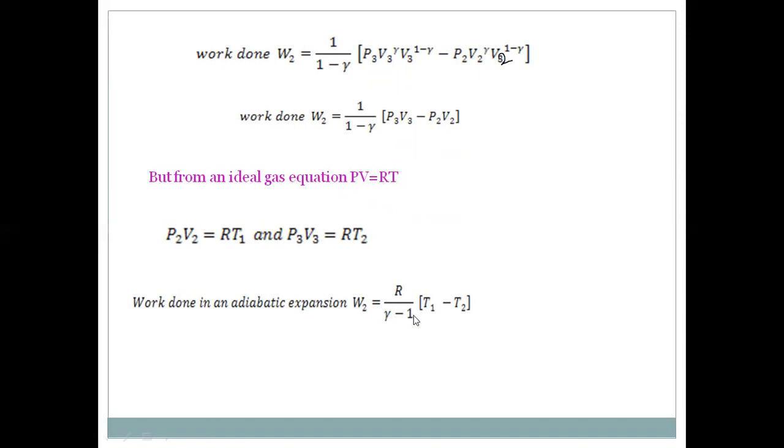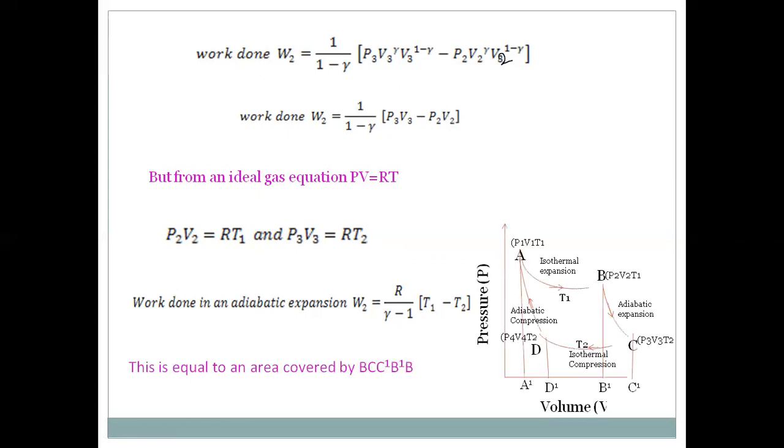When R comes outside, 1 minus gamma is replaced by gamma minus 1, because we know gamma is greater than 1. So T2 minus T1 is written as T1 minus T2. So the work done in an adiabatic expansion, W2, is equal to R by gamma minus 1 into T1 minus T2. Of course, this is equal to the area covered by B, C, C dash, B dash, B. This area is equal to the amount of work done in an adiabatic expansion.